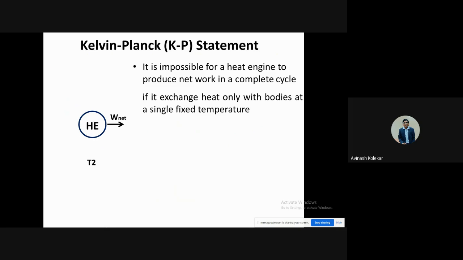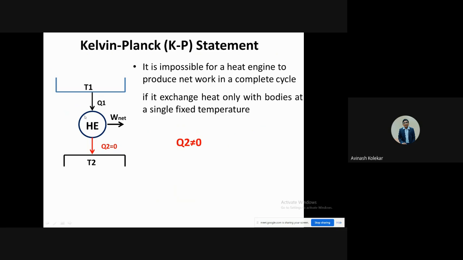So this is what the Kelvin-Planck statement says, and it means that Q2 cannot be zero. So if you are having the heat engine, Q2 cannot be zero, and if Q2 is not equal to 0, it means that Q1 is not equal to W net, or the complete heat cannot be converted into the W net. So this is the meaning of the Kelvin-Planck statement, but it is mentioned in somewhat different words, and those words are also important because we are going to use them for different concepts.